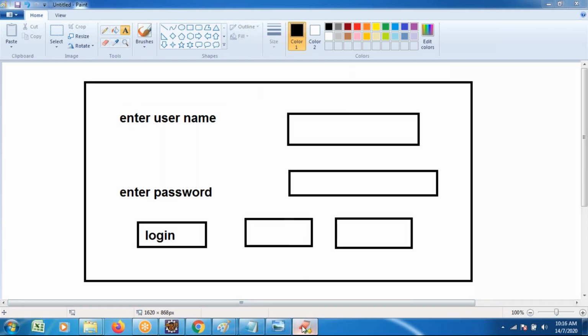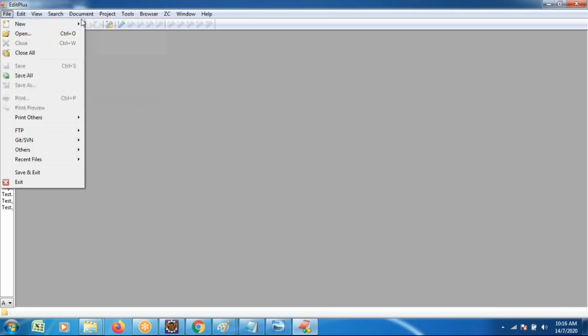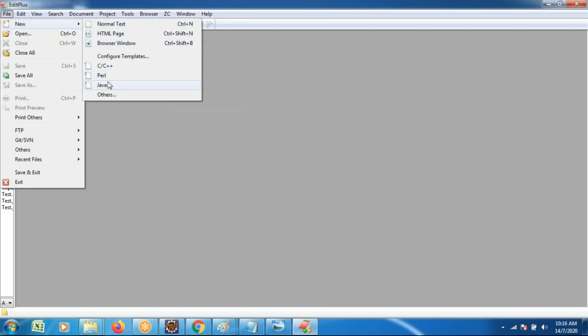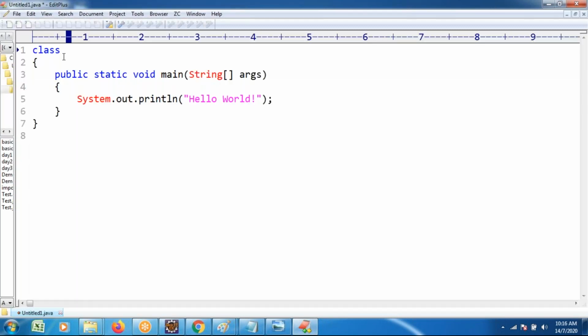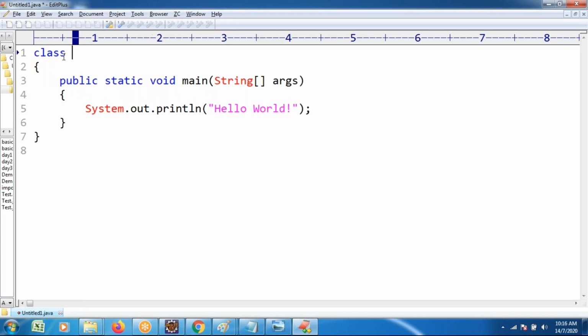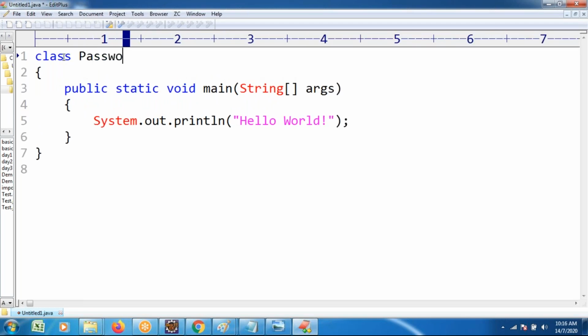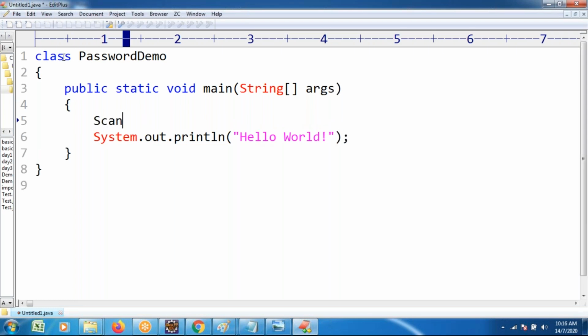I wanted to consider. First, I write a small code for scanner. New Java code. Class. Editor based execution also I am going to show. Password demo. Class PasswordDemo. Starting the program execution, main method. I wanted to utilize the scanner. Scanner sc equals new Scanner of System dot in.